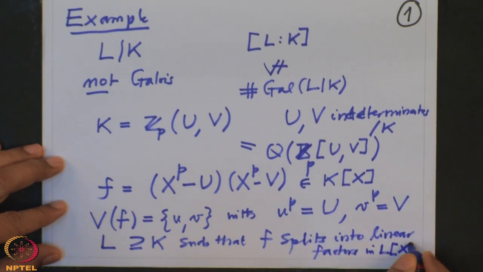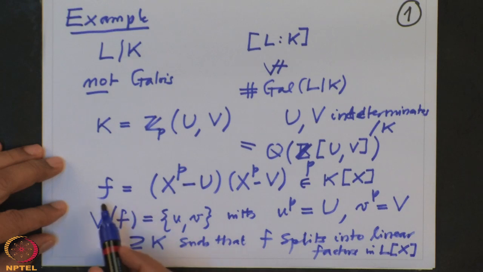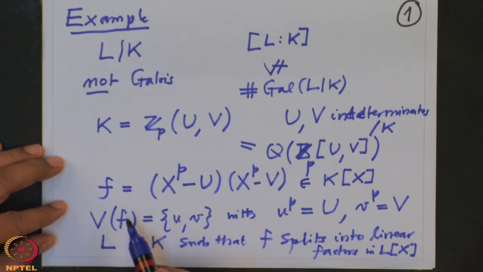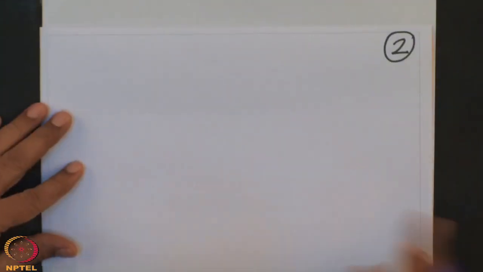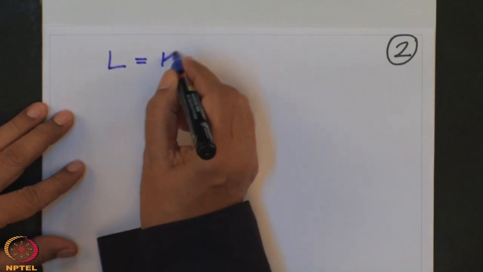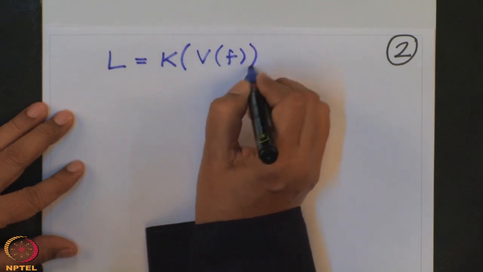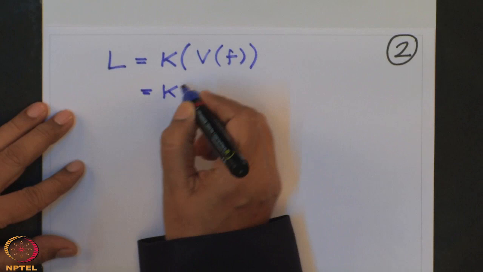We know such a field exists because of Kronecker's theorem, which says that given any polynomial f, we can enlarge a field so that all zeros of f lie in this field. I take the field L obtained from K by attaching all zeros of f. In notation, L is K attached with all zeros of the polynomial f, and I know all the zeros, they are precisely u and v.